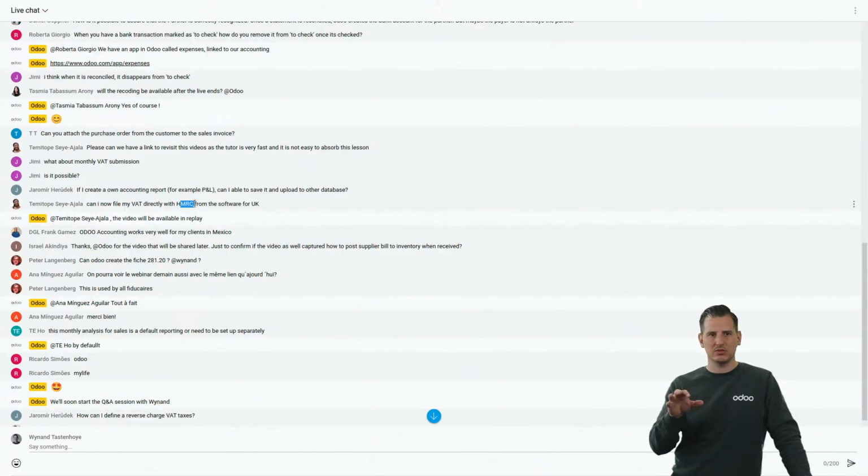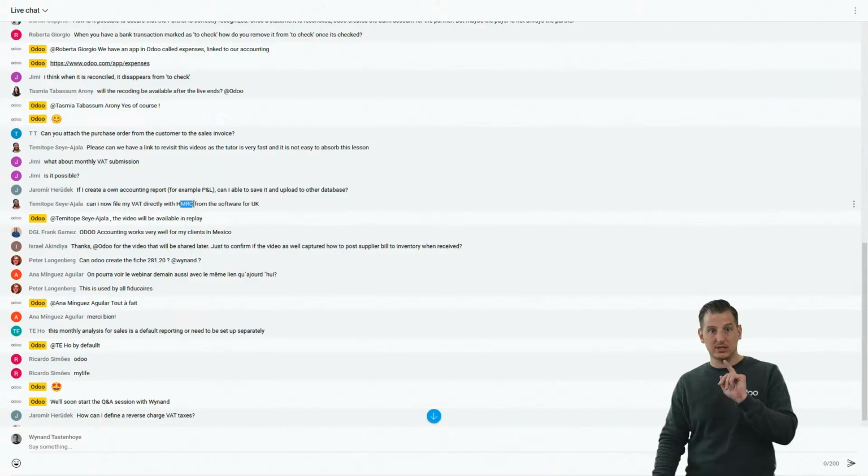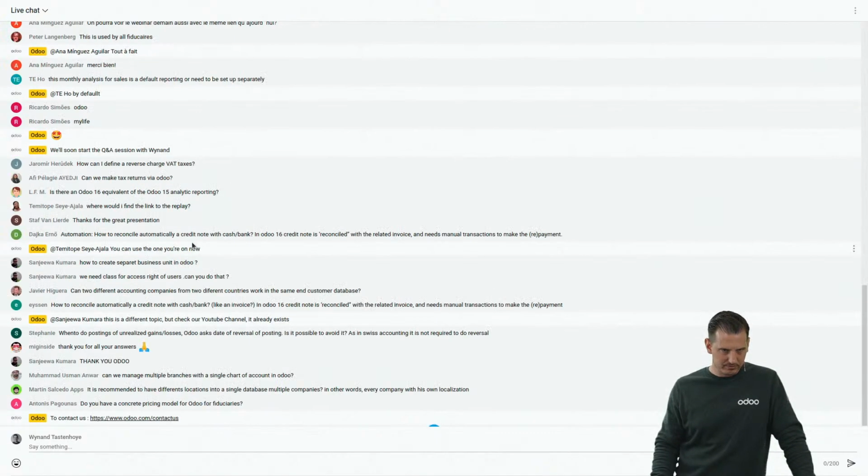We're working with some accounting firms already in the UK to see how far we are in localization and if it's sufficient for accounting firms. That's the reason why I don't actively push our roadshows to the UK, because I'm not sure if we have everything in Odoo standard. But HMRC is something that I believe we definitely have in Odoo standard, so I would say yes.